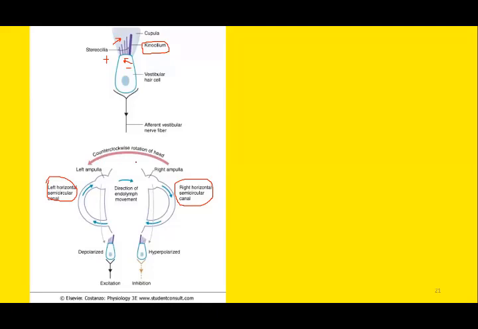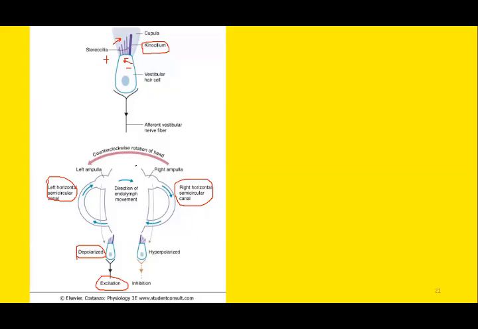So what happens when you rotate your head to the left side? You can see the left horizontal semicircular canal is depolarized. This will cause excitation and development of action potential.